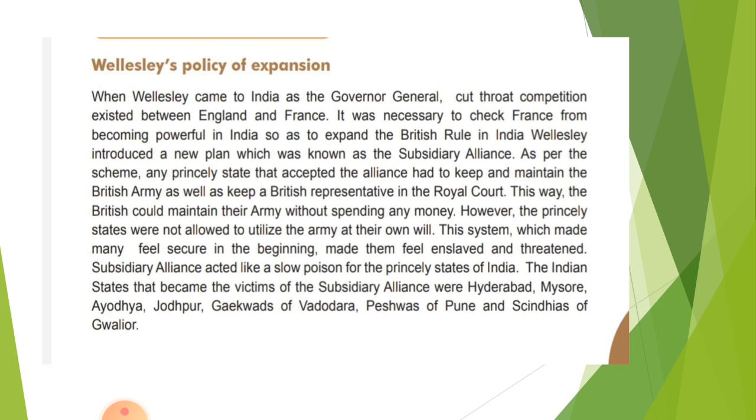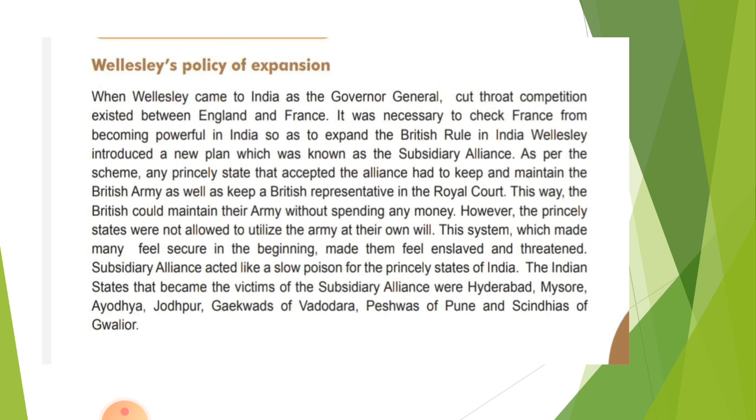It is a sweet poison, as we say: anything that harms you slowly and gradually. It was the same, a slow poison for the princely states of India. The states that became victims of the subsidiary alliance were Hyderabad, Mysore, Ayodhya, Jodhpur, the Gaikwads of Vadodara, the Peshwas of Pune, and the Shindes of Gwalior. All these were victims of the subsidiary alliance system.